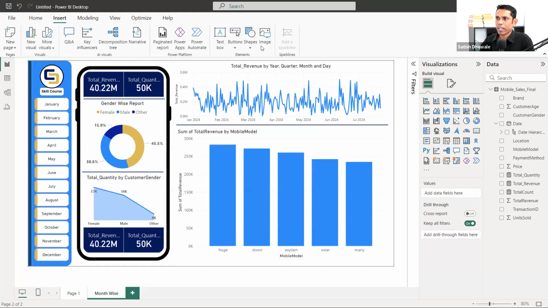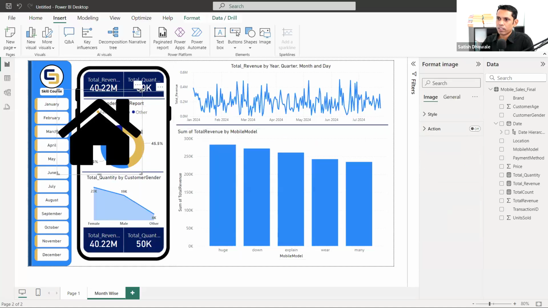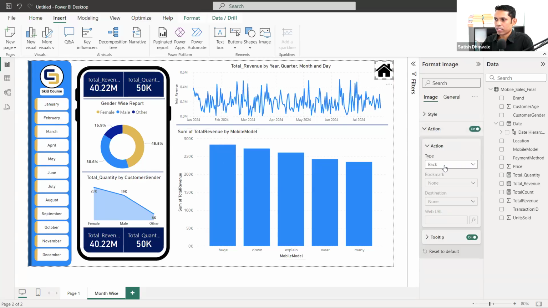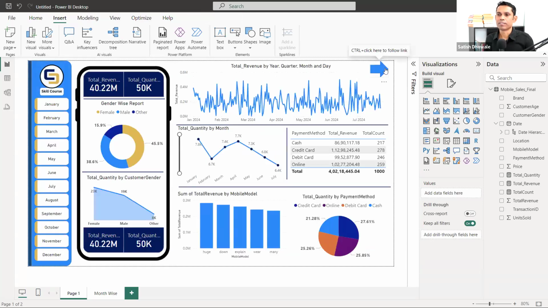Okay, now I want to come back to the main dashboard. So I'll add the home button here. For the home button, click on action again, enable this, same. Click page navigation and click page one. So this is our page one, here it is. Now you can press control and click, and you'll come back here. So this way, guys, you can create your dashboard and add this link.